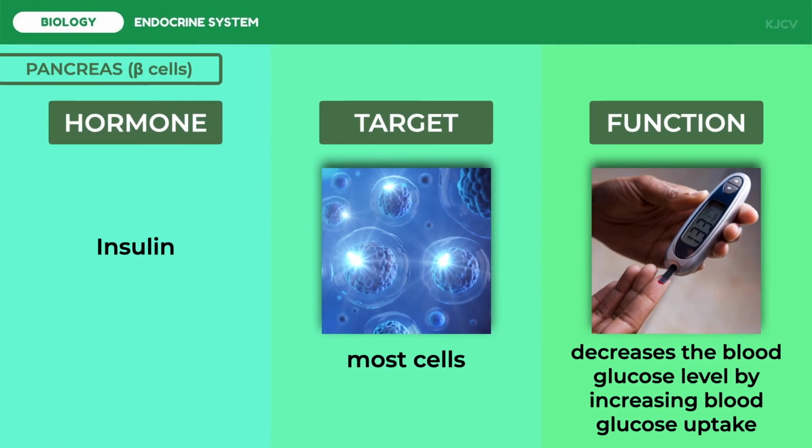The beta cells of the pancreas secrete insulin. Insulin has important effects on carbohydrate, fat, and protein metabolism. It lowers the blood levels of glucose, fatty acids, and amino acids, and promotes their storage.